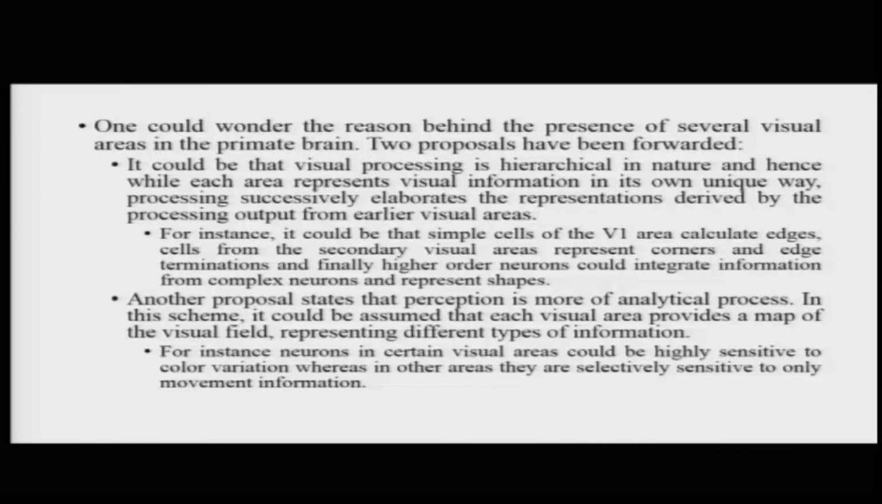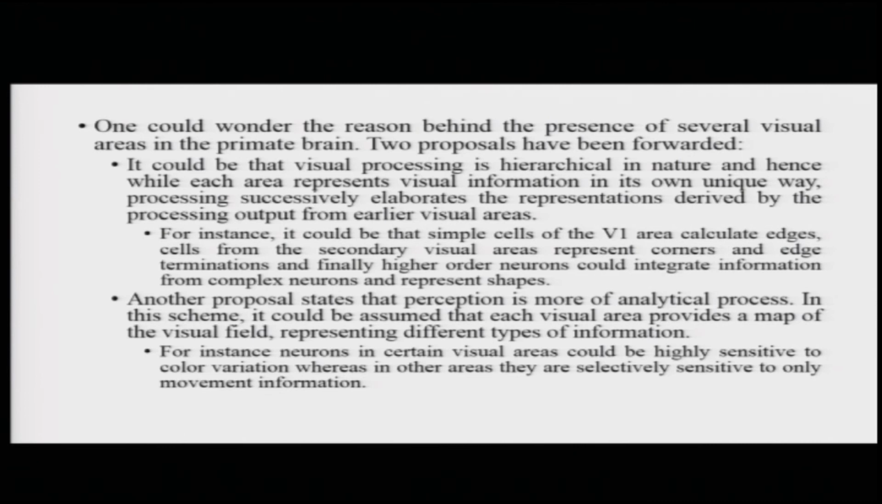For instance, it could be that simple cells of the area V1 only calculate edges, cells from the secondary visual areas calculate, or say for example come up with, corners and edge terminations, and finally even higher order neurons in the association areas could integrate this information about edges and corners from complex neurons and then be able to represent shape information. That is one of the proposals.